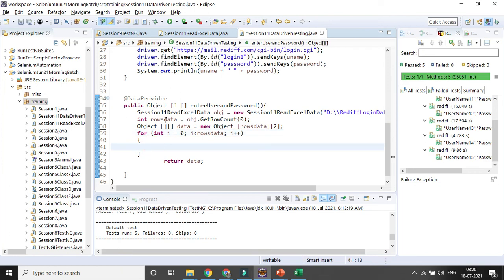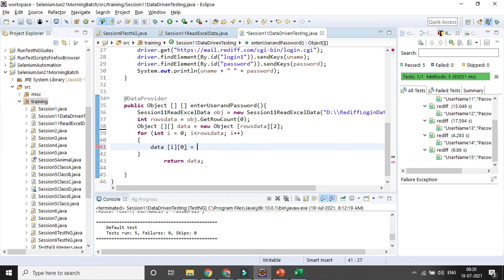After that, as your data variable is there, you can read the data variable using the two-dimensional array. First is row, which is nothing but i as it iterates, and column is 0 because there are two columns, 0 and 1. How will I read the data?